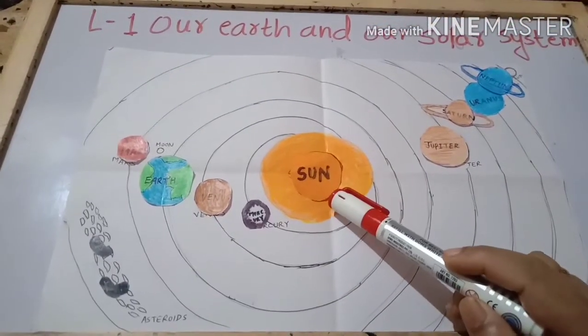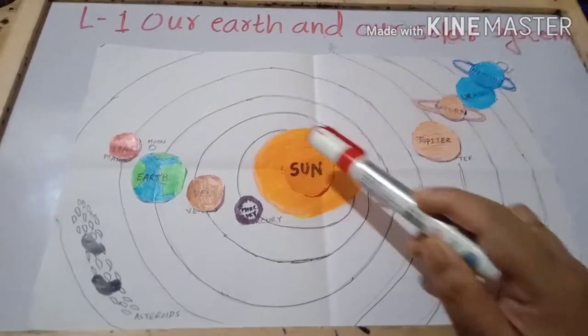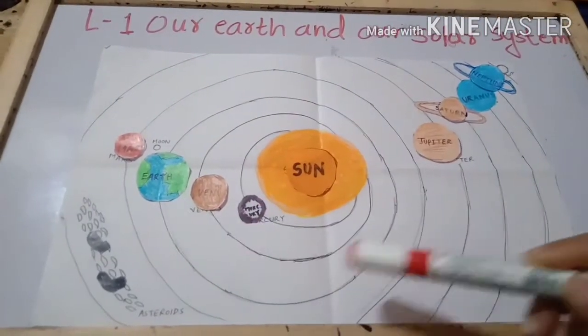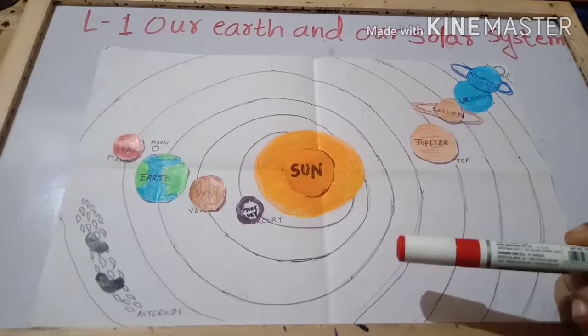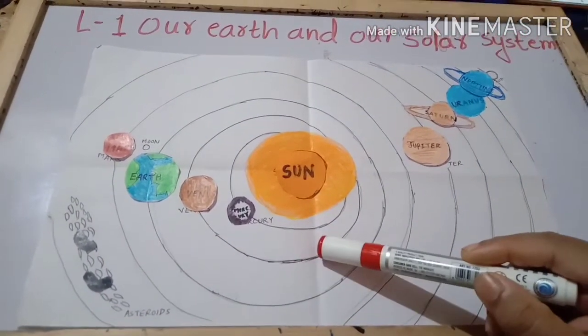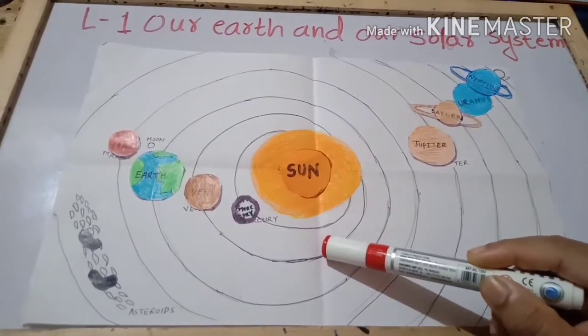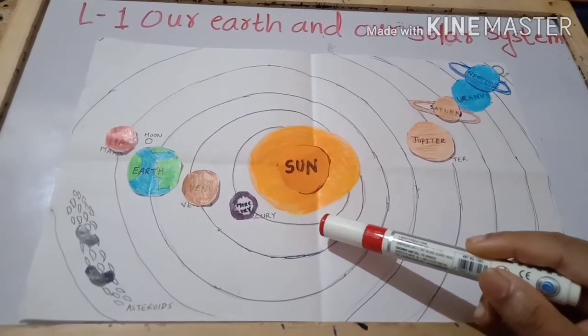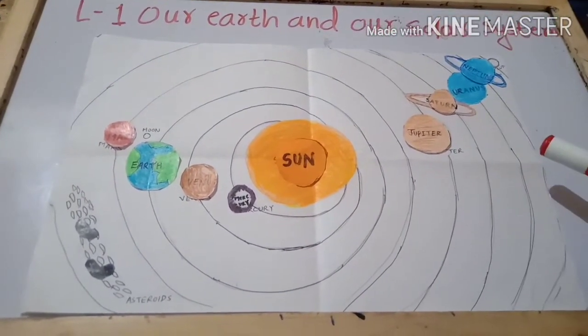So you can see over here, the sun is at the center and all the planets are revolving around the sun along a specific path. So that path is nothing but the orbit of that planet. So all the planets and the sun together make up the solar system.